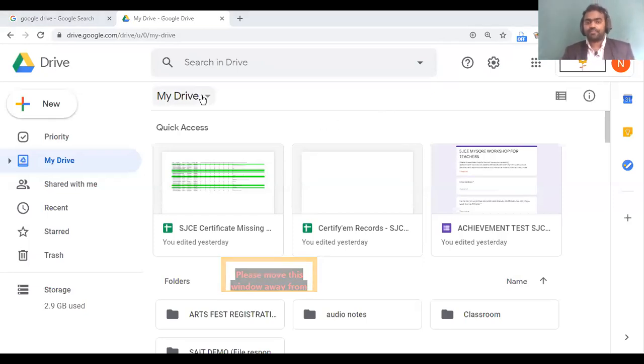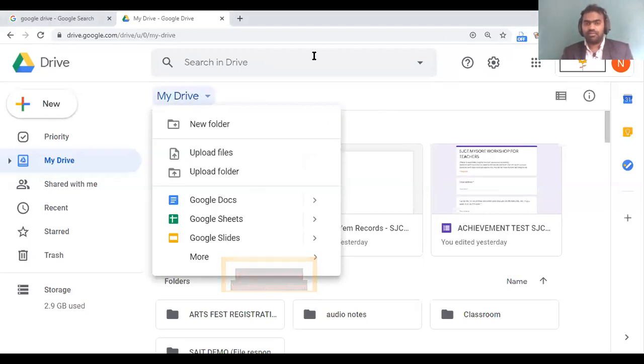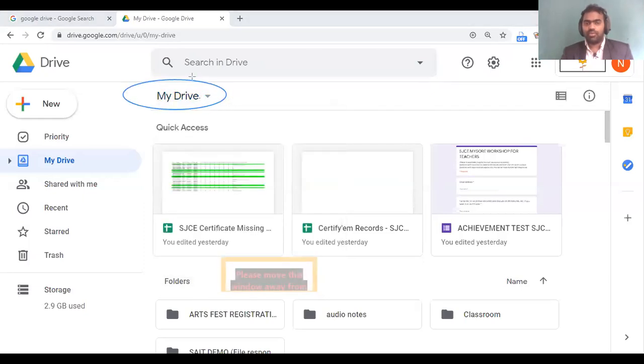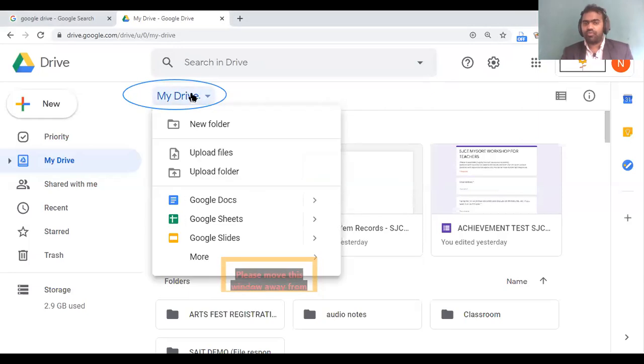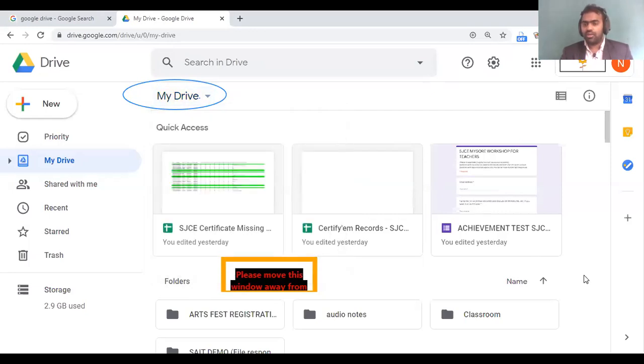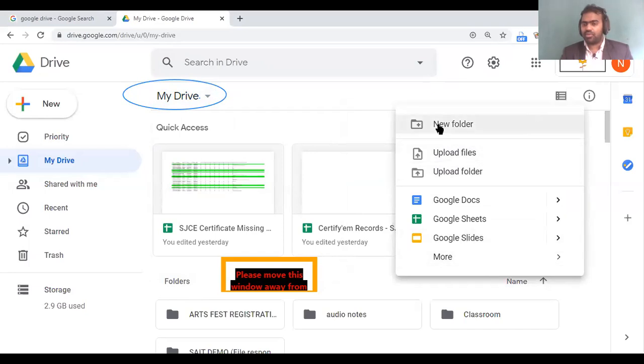And here you can see that there is an option My Drive. You can click on that so that you will get the options like new folder, upload files, upload folder, etc. So if you need to create a new folder, you can click on this, or otherwise you can right click anywhere in Google Drive, so that you can also see the new folder. Now I'll suggest you make folders and organize your files.